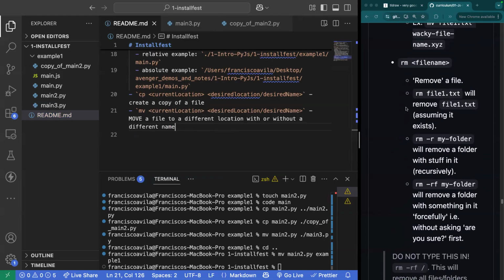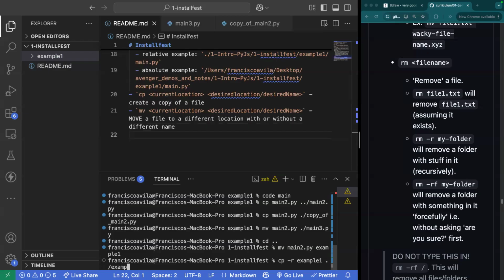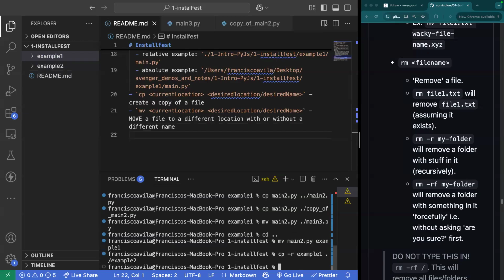Here we have our rm command. So in this rm command, actually I'm going to show us a little bit more of the cp. I'm going to make a copy of example1, make an example2. So I'm going to cp -r, this -r means recursive, of example1, and I'm going to create example2.